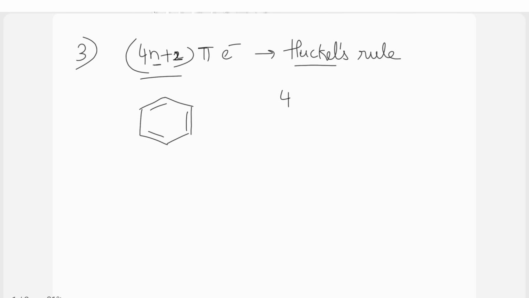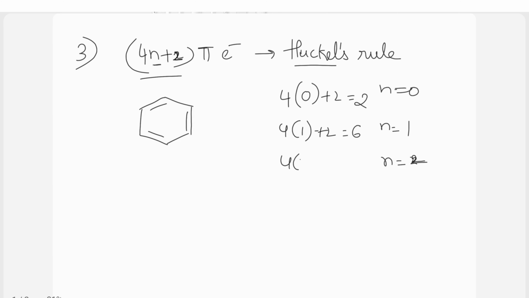If the n value is equal to 0, what do we write? 4 into 0 plus 2 equal to 2. If the n value is equal to 1, then 4 into 1 plus 2 is equal to 6. If the n value is 2, then 4 into 2 plus 2 equal to 10.